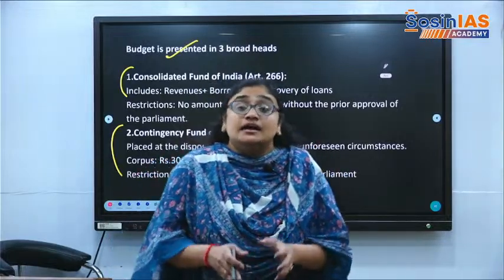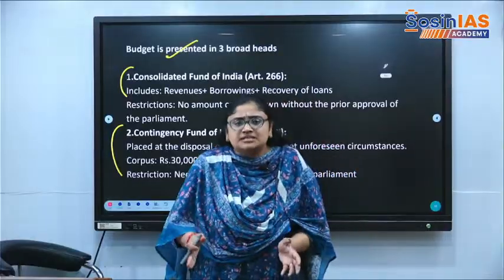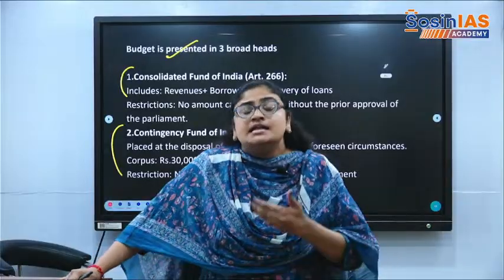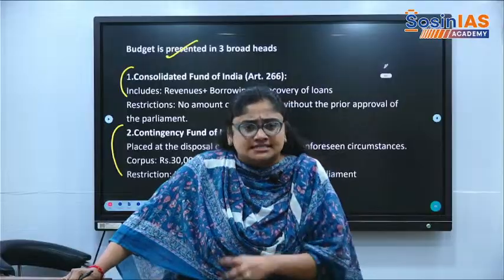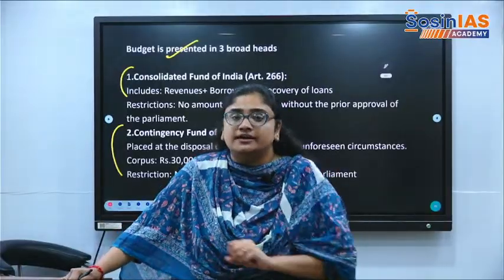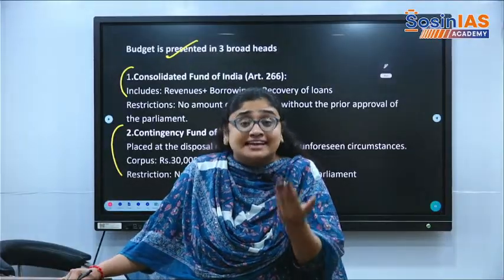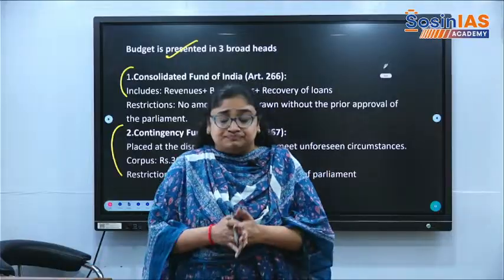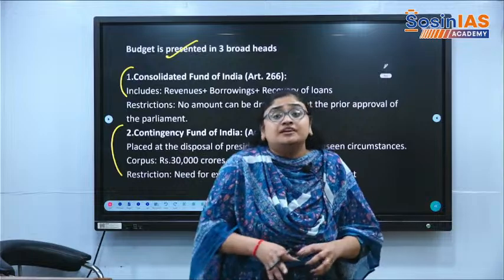Okay, but parliamentary approval is not needed because it's people's money, where people trusted the government and they have invested in the government funds, in the form of small savings account, provident fund account, where people will try to save in the government post office savings account, like that, and government will manage it.